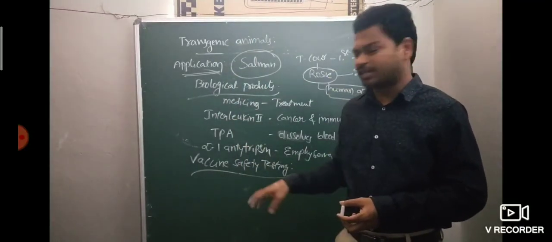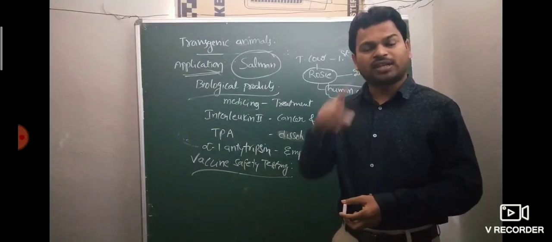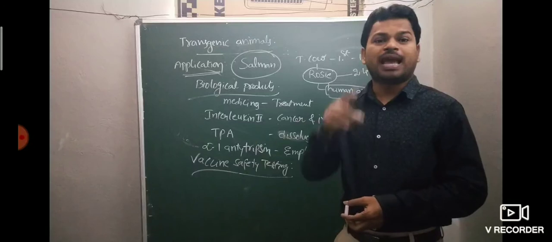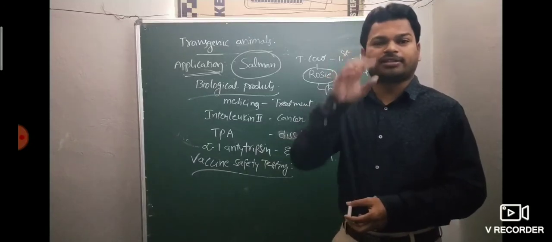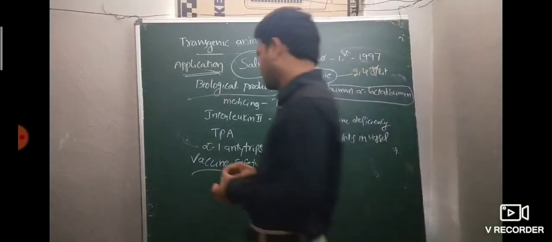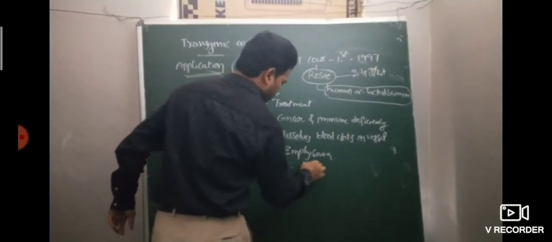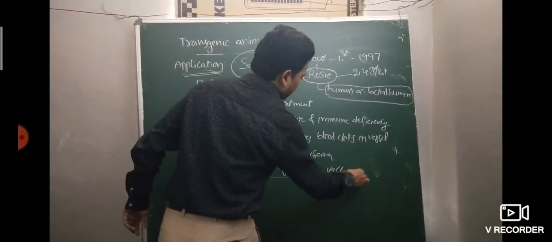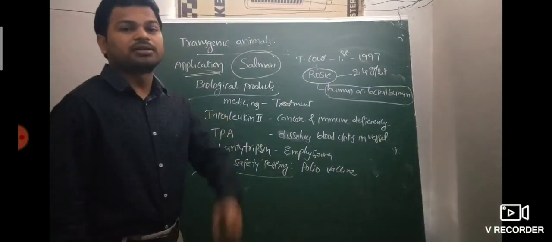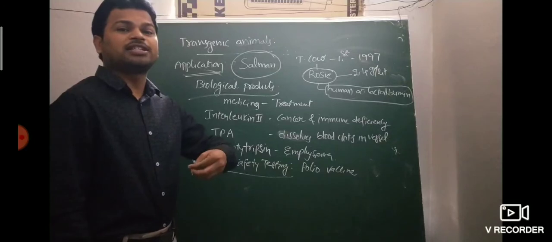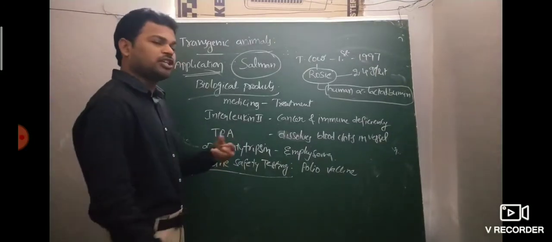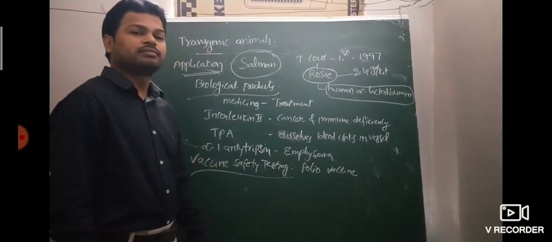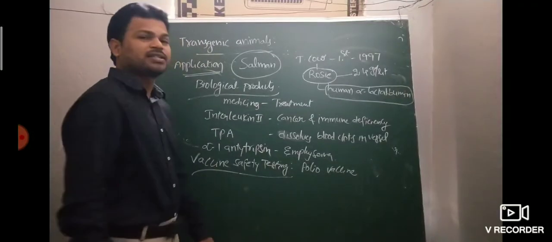Transgenic mice are used to test vaccines first. The first laboratory transgenic animal is the transgenic mouse. For example, the polio vaccine is tested in transgenic mice. So transgenic mice are used to test vaccine safety.